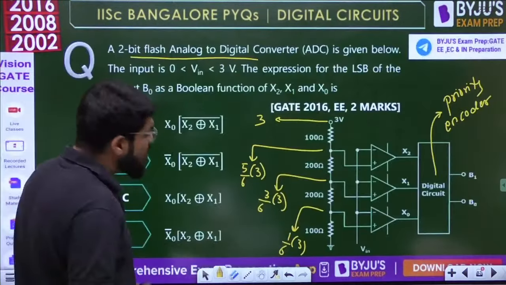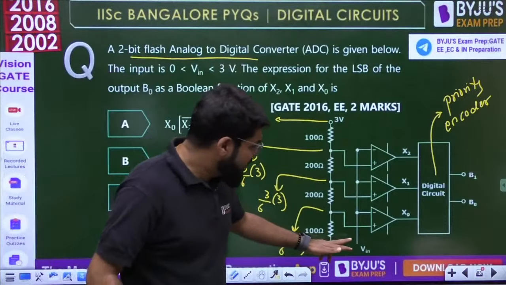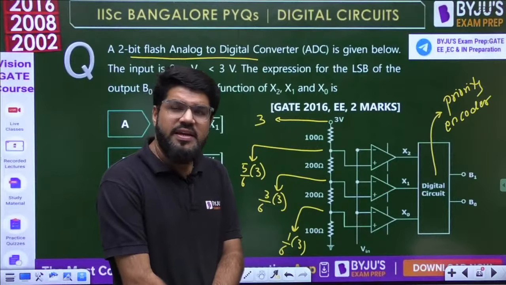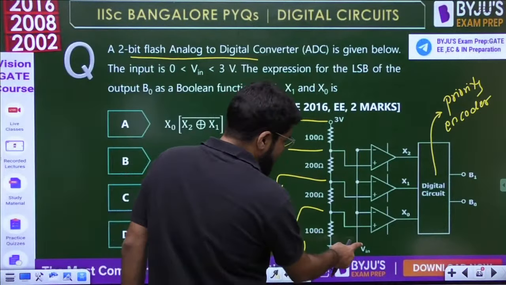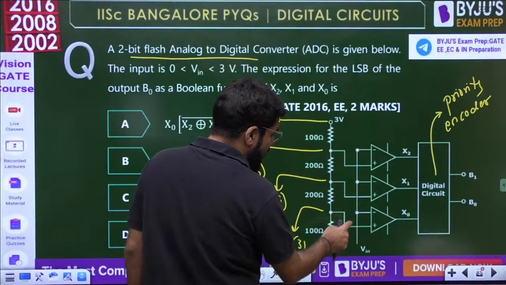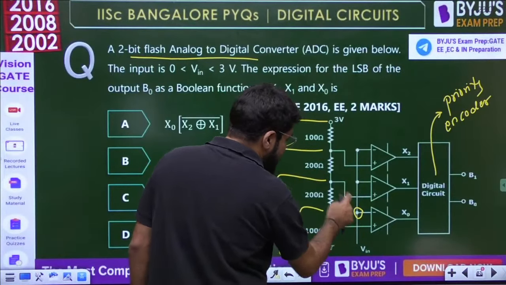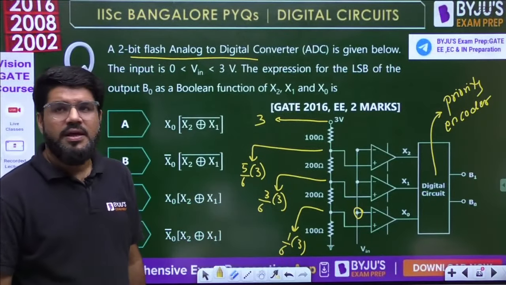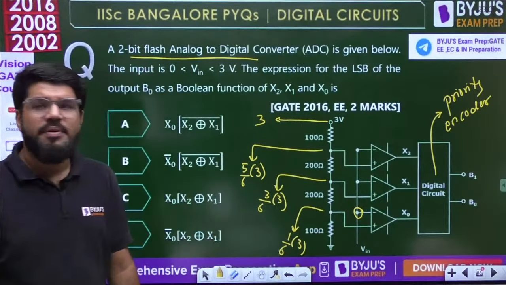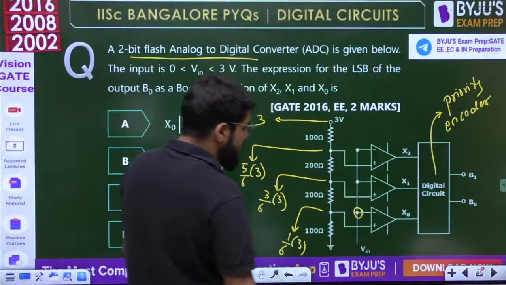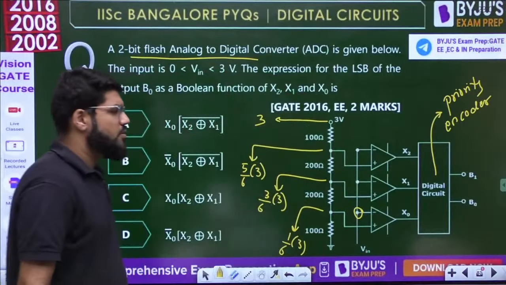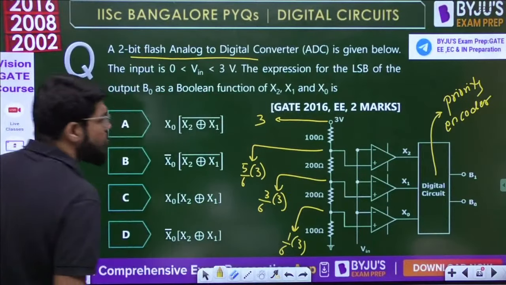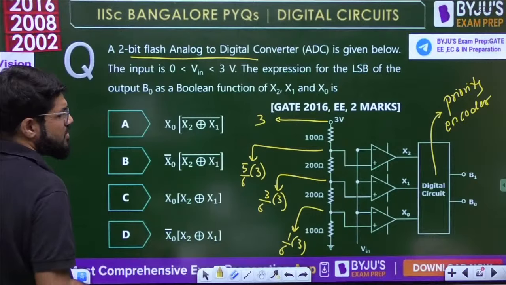Okay, but now what will happen? Pay attention that whenever Vin rises, what will happen next? Vin will rise gradually, and there will come a time when it will become greater than 3 by 6. Okay, this is going to change. So the next possibility that is going to come is 0, 0, 1.